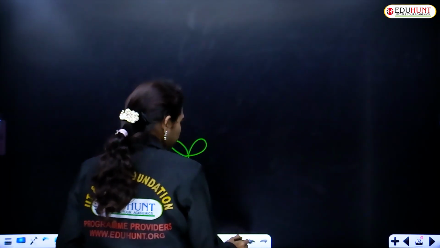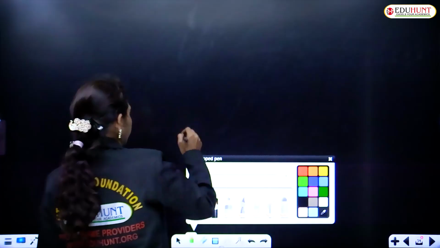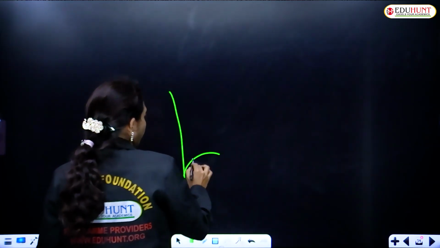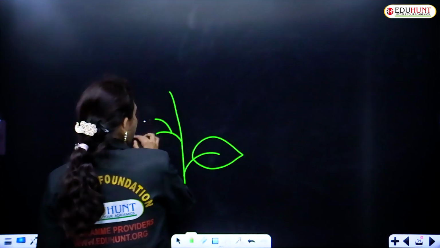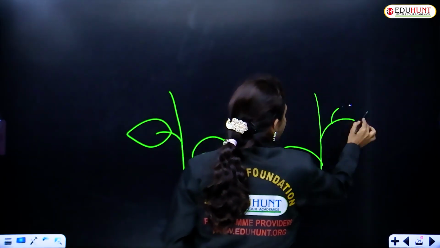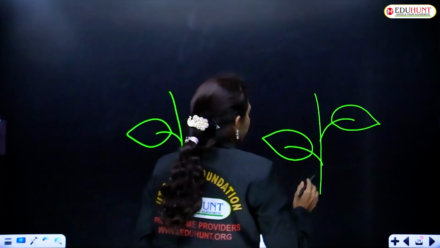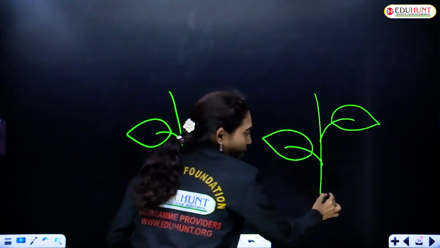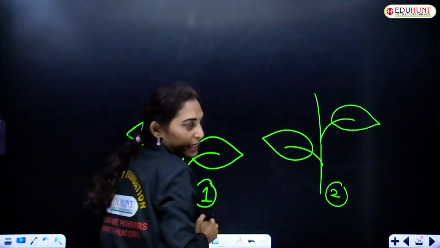Say for example, this is plant 1 and this is plant 2, second plant.